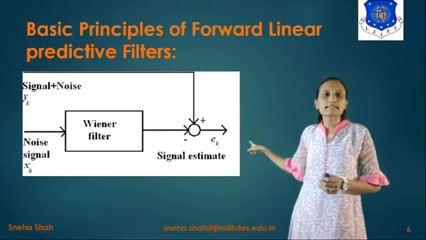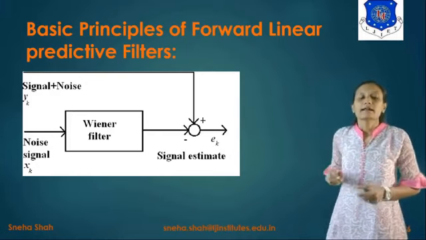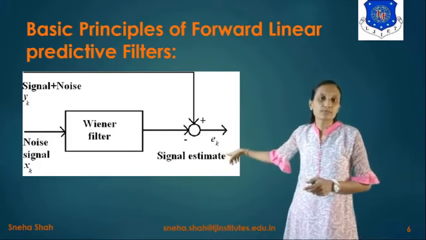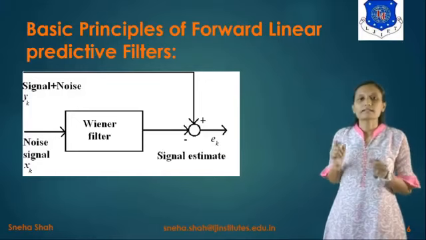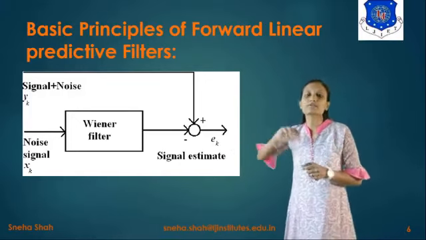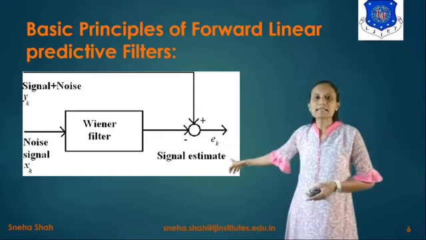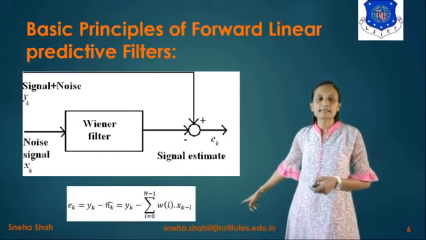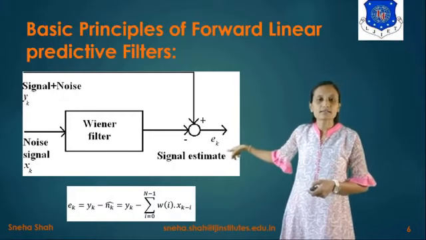Now this noise signal is given to this linear filter, so it will basically filter out this noise. Now the signal plus noise is given along with the linear filtered output, so it will give you the signal estimation. It means it will give you the combination of these two signals at the output side, so it will generate the error signal, and the error signal is represented as Ek. If we write the equation of Ek, you can see that the error signal is the difference of the output signal Yk with this noise.